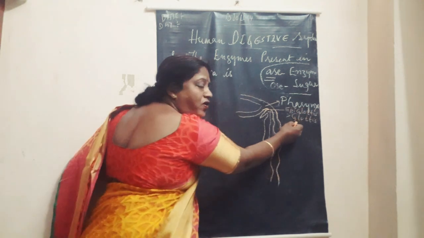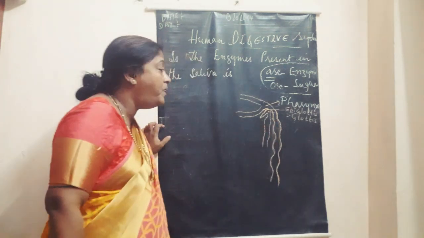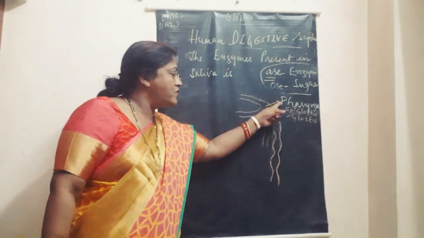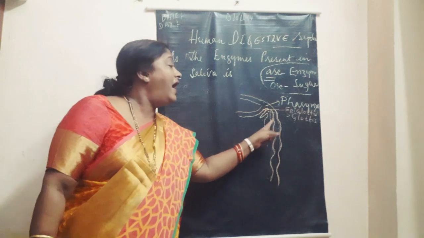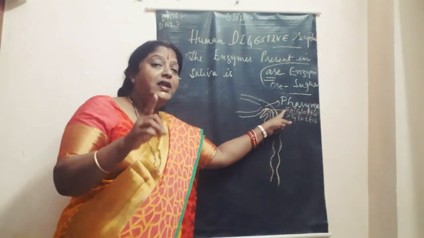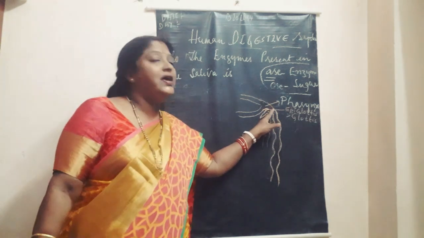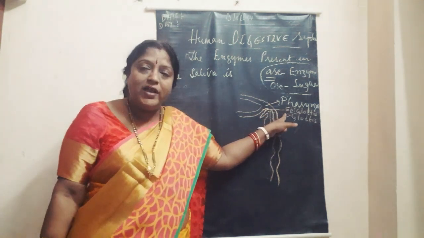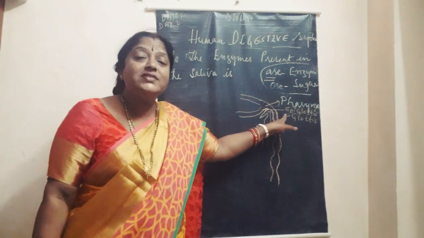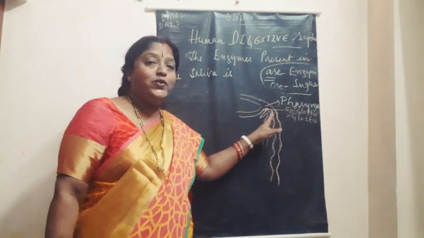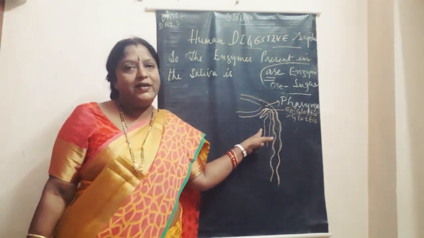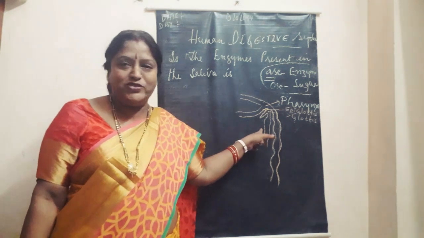Epiglottis, first of all, glottis is a slit-like opening through which the pharynx opens into the larynx, and epiglottis is a lid-like structure present above the glottis. Epiglottis plays a very important function. It prevents the entry of food into the larynx. That's why our elders say that while eating food we should not talk.